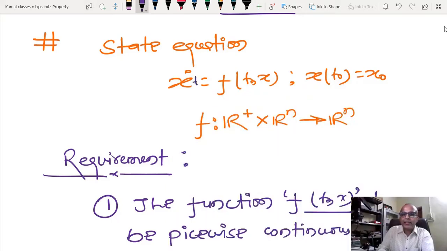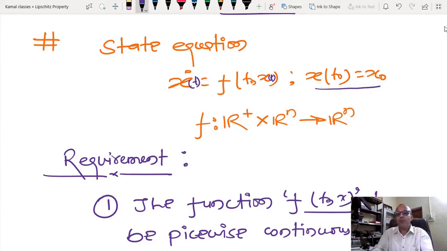Either you can write t here or not write it, that doesn't matter, because whenever I write x dot, we are assuming t is implicit here. This problem is also called an initial value problem, because the initial condition is given to me, and after that we expect a unique solution from this initial condition. So the solution exists and it is also unique.